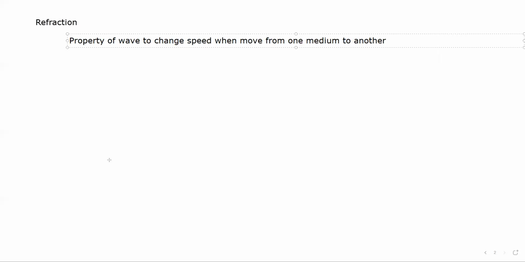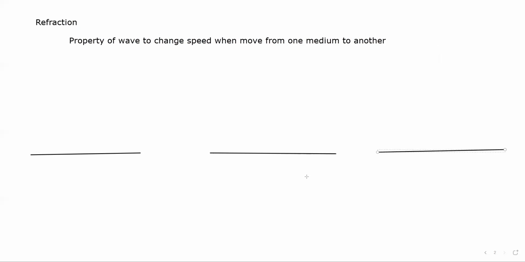So for this one, for example, if you are talking about water waves, because we can have different scenarios. We can have a water wave traveling from one medium to another. We can have sound waves traveling from one medium to another, or we can have light waves traveling from one medium to another. If you're talking about the water waves, the two media for water waves, one is deep, another one is shallow.